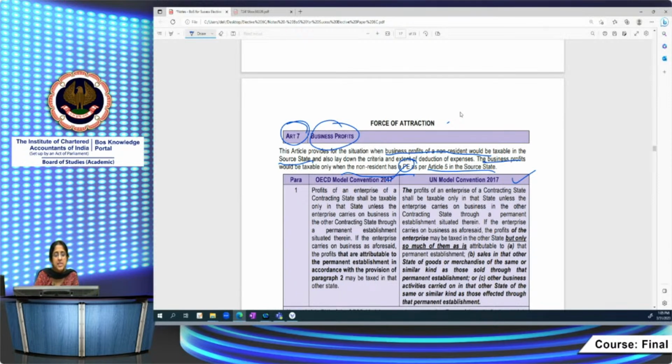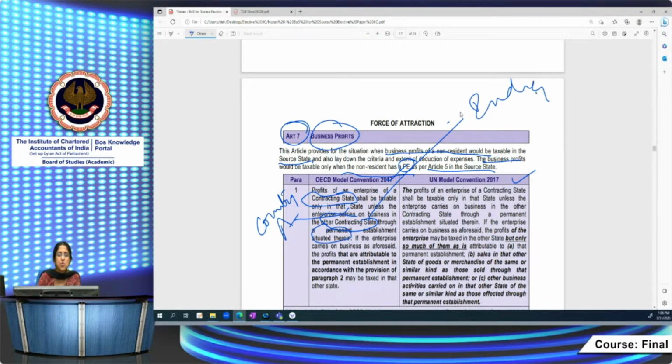The OECD says the profit of an enterprise of a contracting state, let us say the contracting state is country A, will be taxable only in that state. That is, it will be taxable only in country A, unless the enterprise carries on business in the other contracting state, let's say India, through a permanent establishment situated therein.